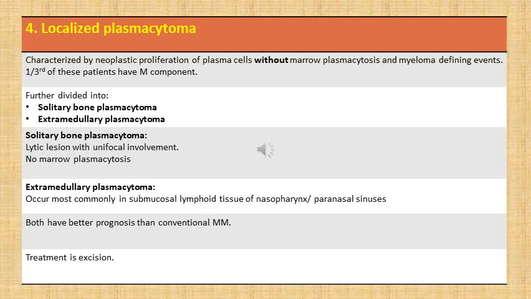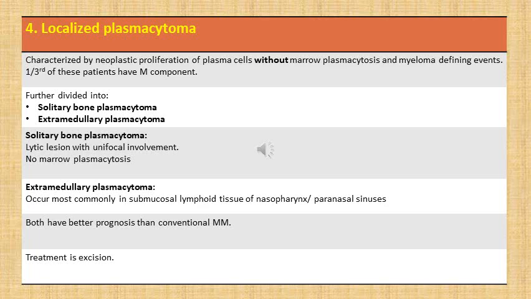So these are characterized by neoplastic proliferation of plasma cells without marrow plasmacytosis. That is, when we do bone marrow aspiration in these patients, we will not find elevated plasma cells, and there will be absence of myeloma defining events, which we have just discussed, which are CRAB and SLiM. And 1/3 of these patients can have elevated M component.